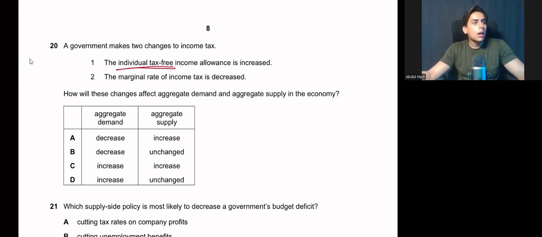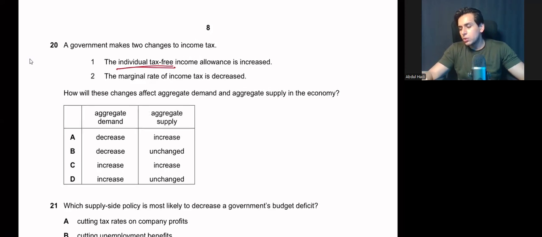This means that first you needed to pay tax on 100 rupees of income. Now you don't need to pay any tax until you earn 150 rupees. So you get a free pass till the income of 150 rupees. Initially you had a free pass of 100 rupees, but now you have a free pass of 150 rupees. So you will start paying tax only on the amount that you earn above 150. So your tax-free allowance is increasing. Overall, both the taxes are decreasing, so your aggregate demand and aggregate supply both will rise.